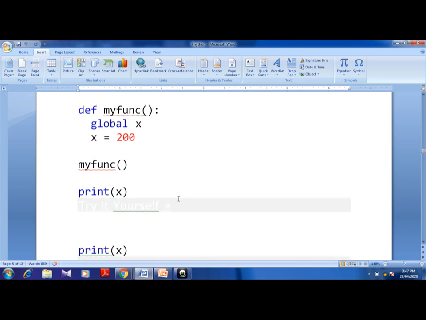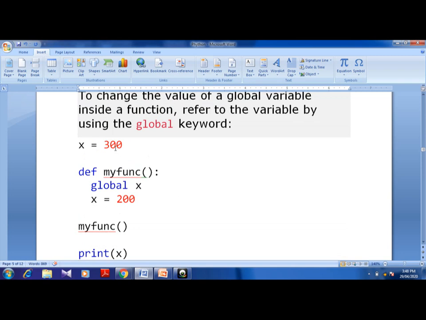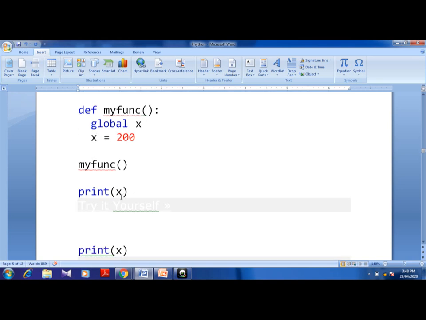So my function becomes 2, that is, my function is print x. So when I am printing x, it should print as 300. But since I have declared global x, the value of x here becomes global. So it will print 200 only. When you are printing the x value, it will print 200 and 200 only.